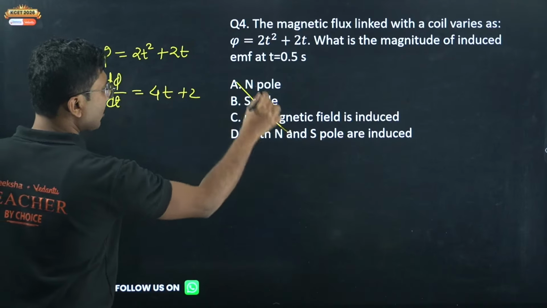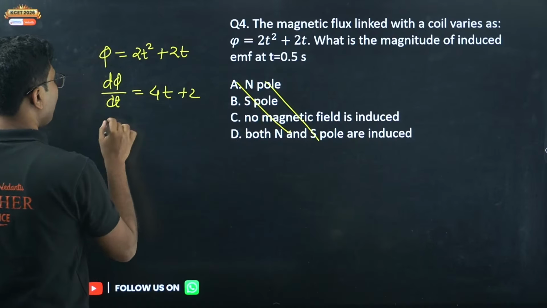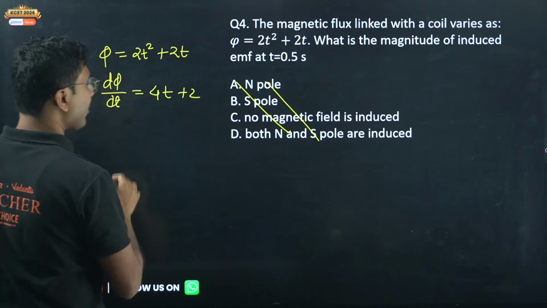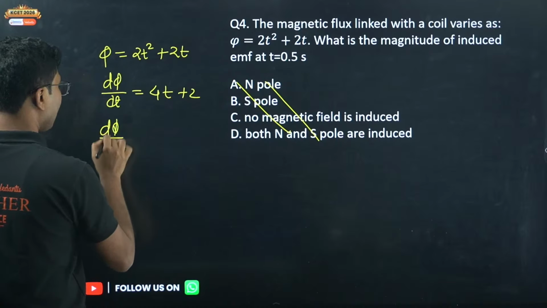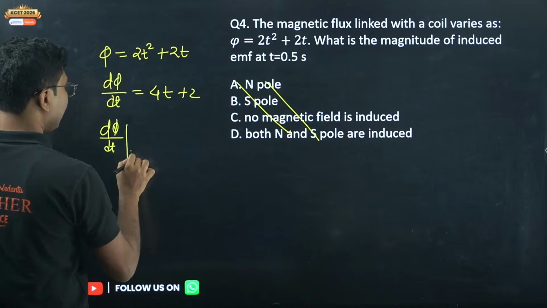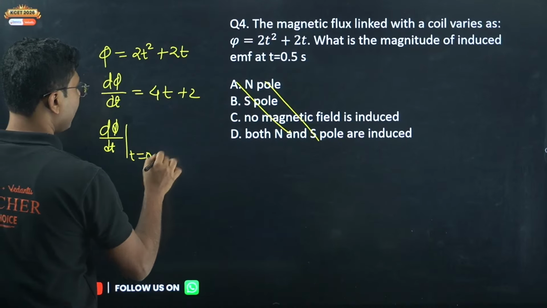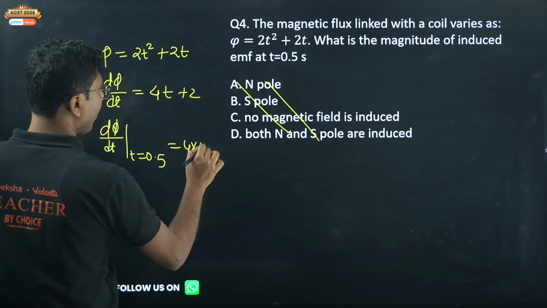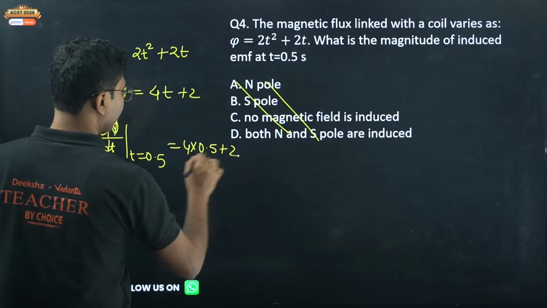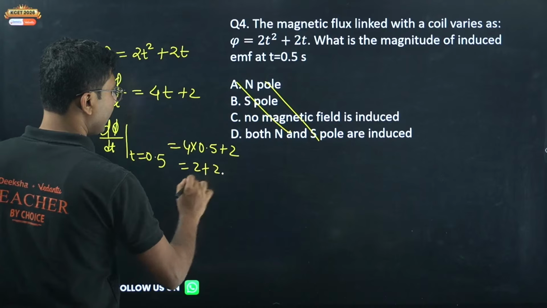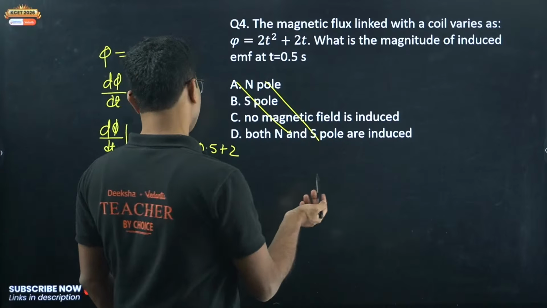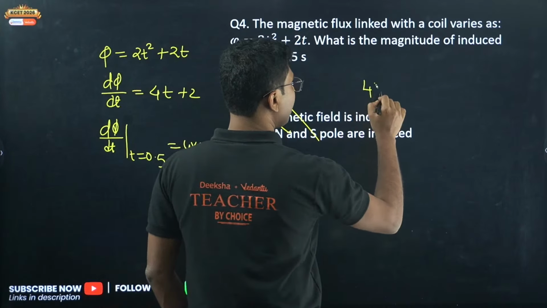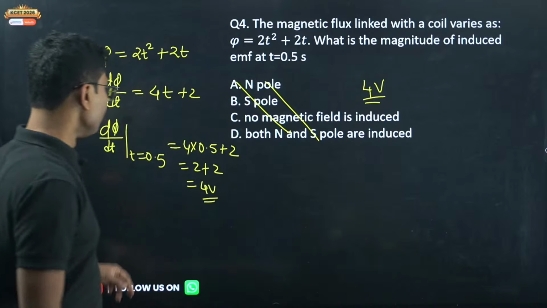I think the options are wrong. The magnitude of induced EMF is d phi by dt at t equals 0.5. So 4 into 0.5 plus 2, that is 2 plus 2, that is 4 volt. So the correct answer is 4 volt.